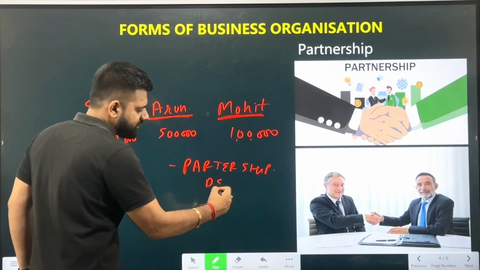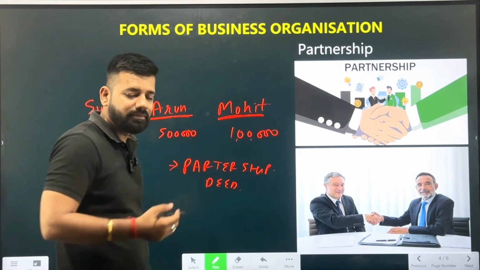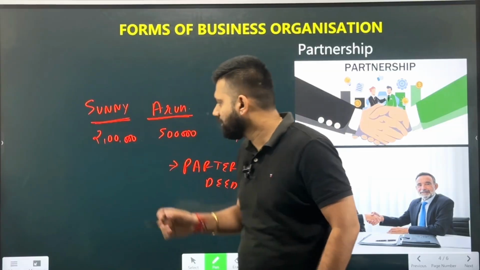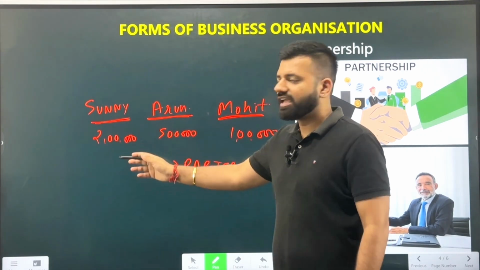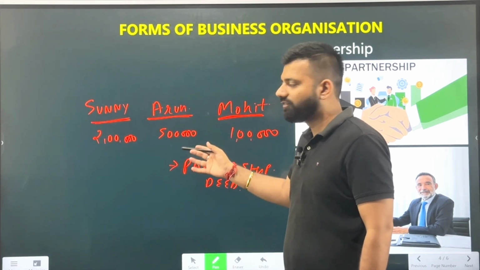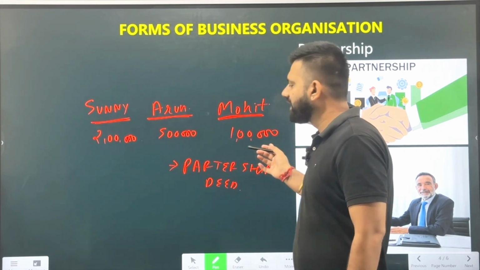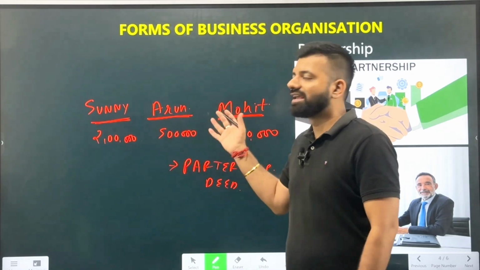Basically, what is partnership deed? Partnership deed is the agreement, the written agreement, where they will be specifying what is the amount of capital they are bringing in for the business. Sunny is bringing 2 lakh rupees, Arun is bringing 5 lakh rupees, and Mohit is bringing in 1 lakh rupees for the business. Because they are contributing different capital for the business, the profit will also be distributed in the ratio in which they are bringing the capital.